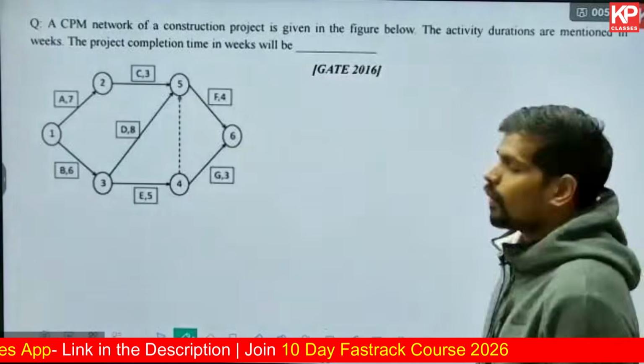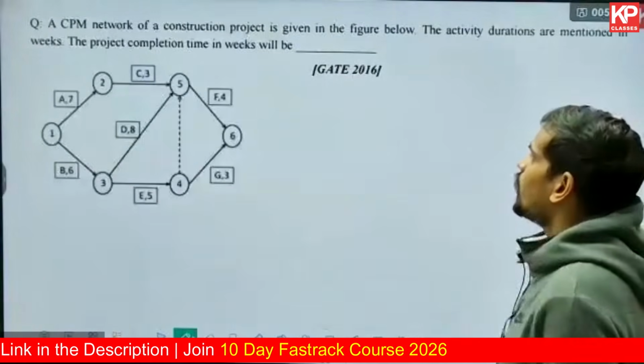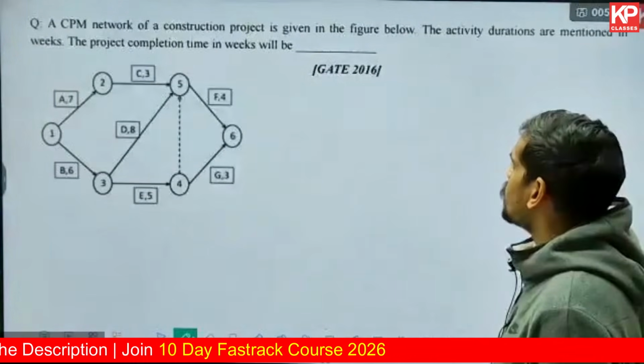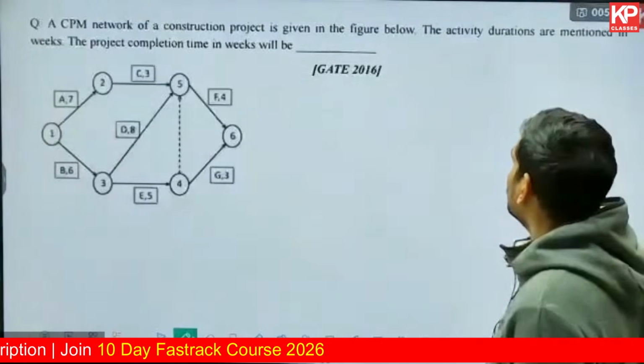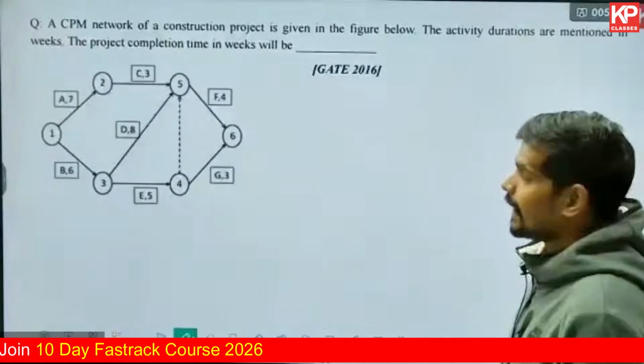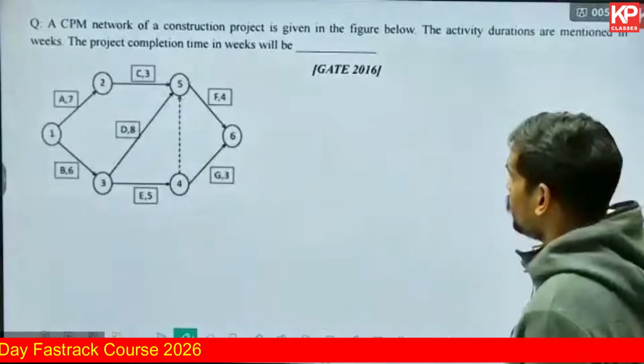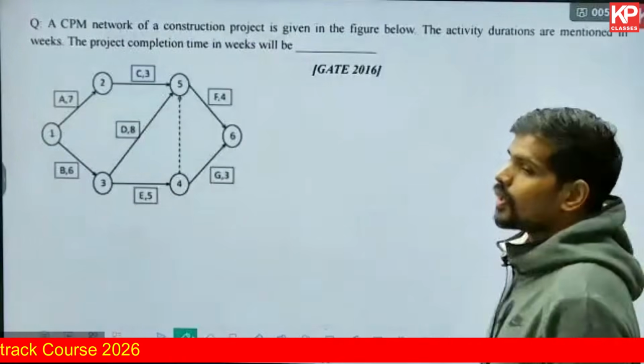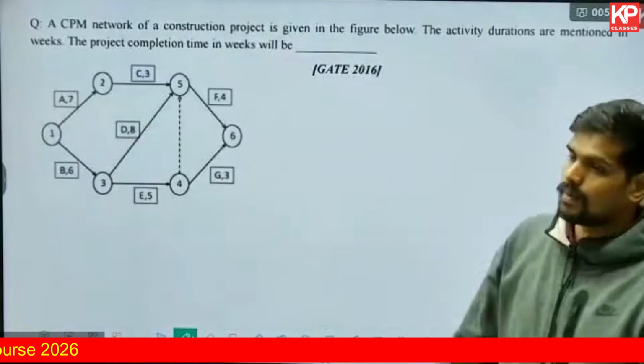This next question is from the 2016 paper. A critical path method network for a construction project is given in the figure below. The activity durations are mentioned in weeks. That is clear, I think. The measurement unit is given in weeks. The project completion time in weeks will be dash.